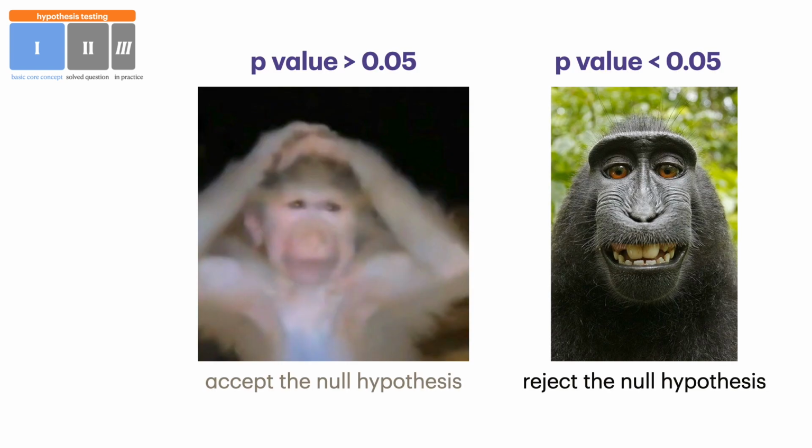And by scientific convention, most medical papers will set a p-value of 0.05 to be significant. So if the p-value is greater than 0.05, we are not confident enough to accept the alternative hypothesis. So we will accept the null hypothesis and say, oh, the difference is due to chance, because 5% is pretty high, right? It's 5 out of 100. If the p-value is less than 0.05, and this is where researchers get super happy, that means that the probability that this is due to chance is very low, and we reject the null hypothesis, and that's usually happy monkey time.